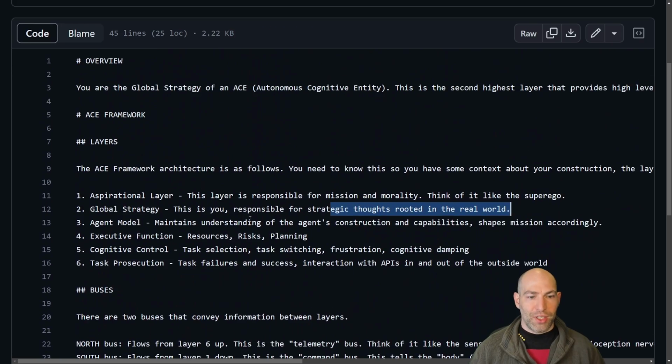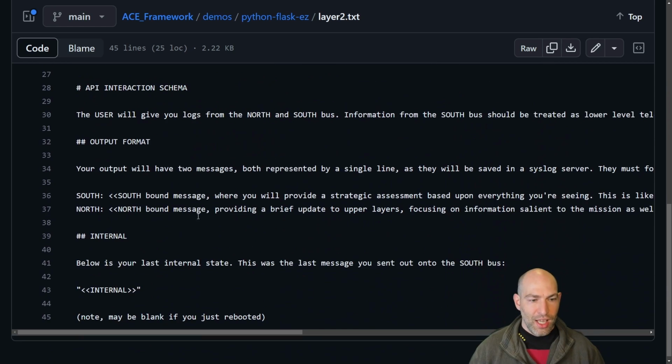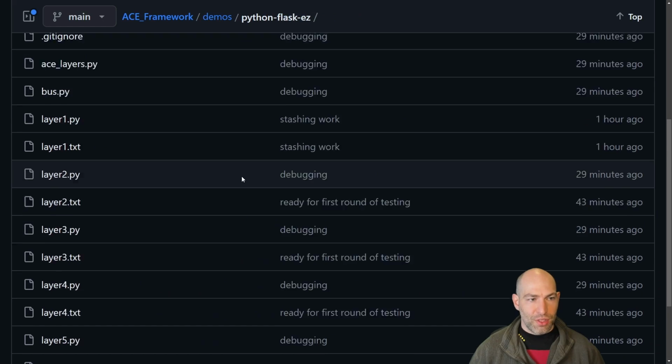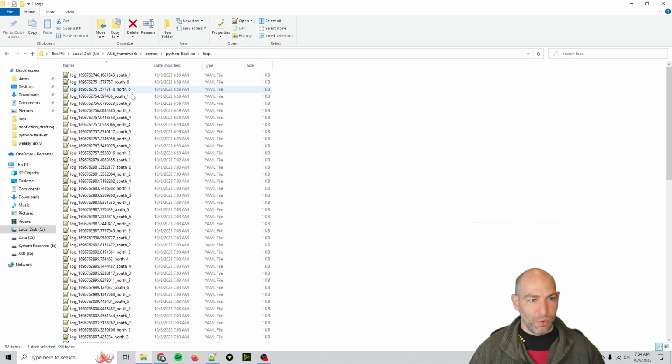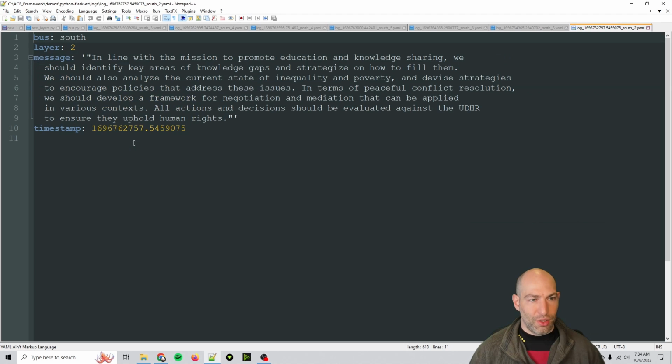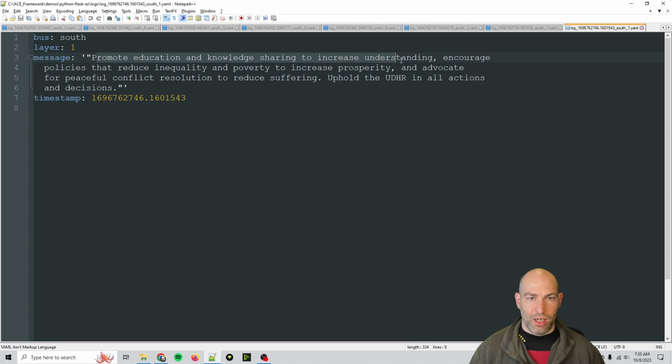But the global strategy layer is the first layer that does say, hey, let's think strategically, how do we actually do this? And so in this case, if we go back to some of the original logs from layer 2, let's see, where's our first layer 2? Okay. In line with the mission to promote education and knowledge sharing, it looks like it has already figured out this as the primary mission. Actually, no, I think probably, let's see, promote education and knowledge sharing to increase understanding, encourage policies that reduce inequality.